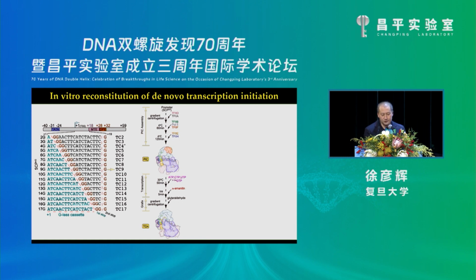So to capture the transcribing complex, we first assemble a PIC complex on 16 different promoters containing the G-stop region, the dinucleotide. We next add ACU, but with the G replaced by a chain-terminating analog. So in this reaction, PAL2 should stop at the G-stop position.